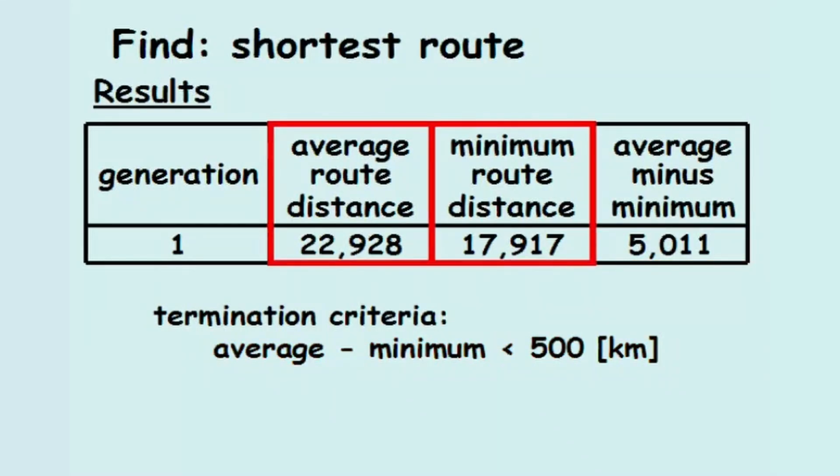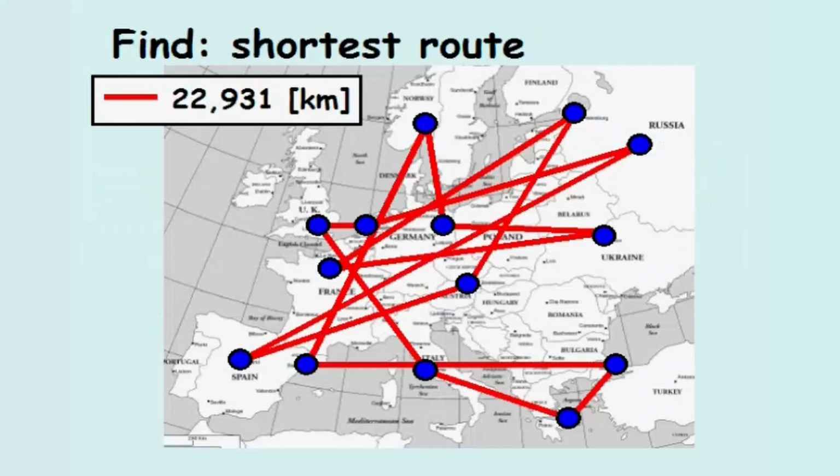Before we do, let's take a quick look at the map, comparing the difference between the average route, the minimum route, and the maximum route distances for the first generation. Species 43 has a total route distance of 22,931 kilometers, which is just 3 kilometers longer than the average route distance.